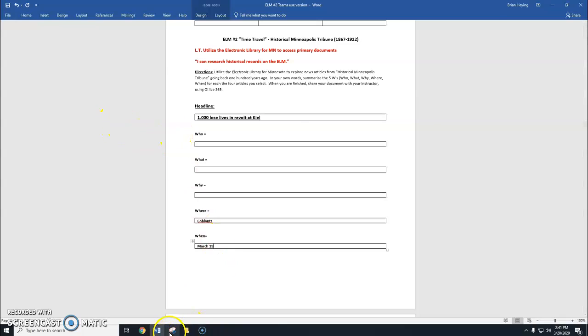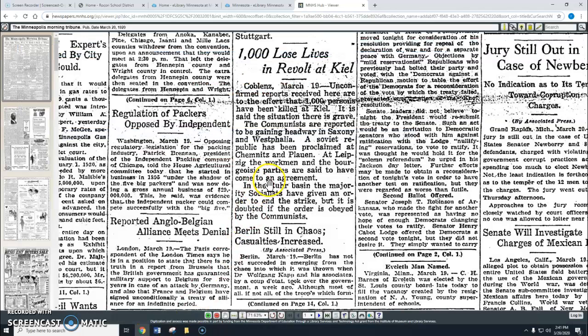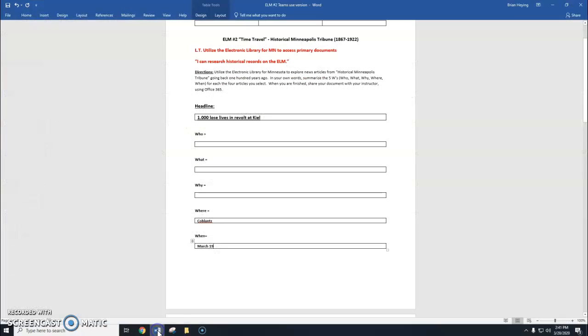Now, who? Let's see here. Unconfirmed reports received here are to the effect that 1,000 persons have been killed at Kiel. So 1,000 people. That's who. What? They were killed. Now the only question is why. Hopefully they answer that. Let's find out.